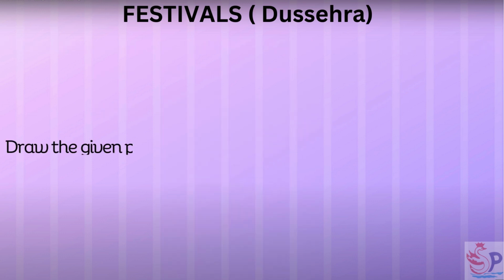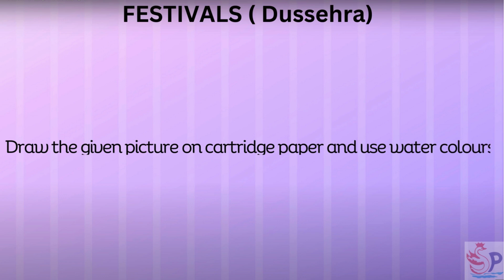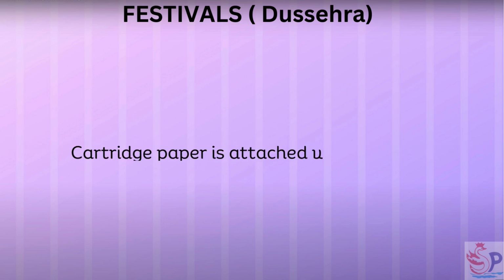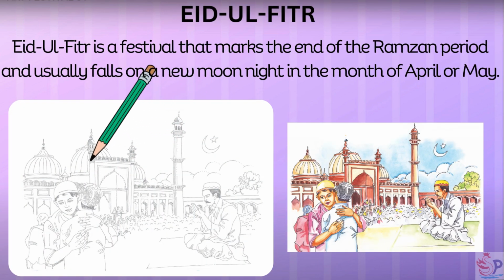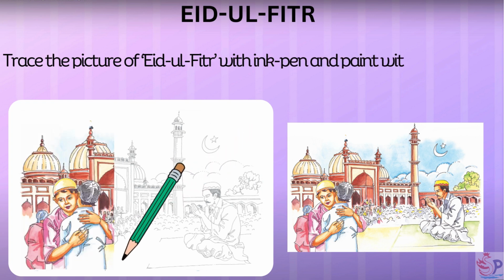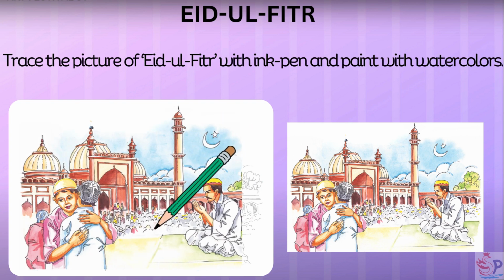Note: draw the given picture on cartridge paper and use watercolors. Cartridge paper is attached with the book. Eid-ul-Fitr. Eid-ul-Fitr is a festival that marks the end of the Ramzan period and usually falls on a new moon night in the month of April or May. Trace the picture of Eid-ul-Fitr with ink pen and paint with watercolors.